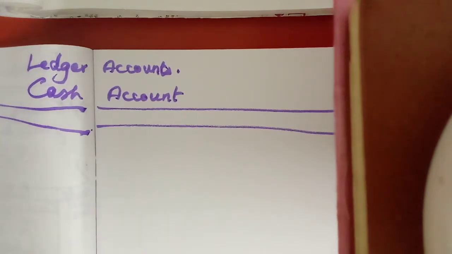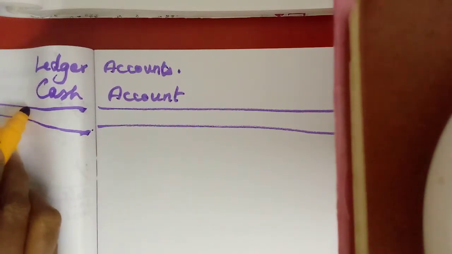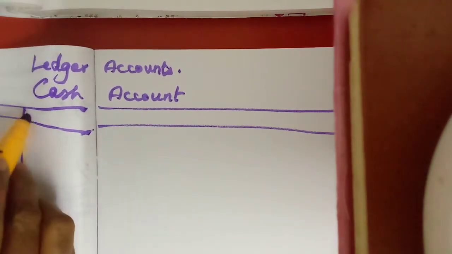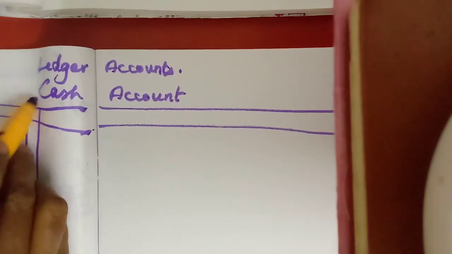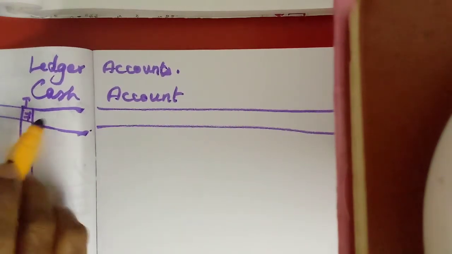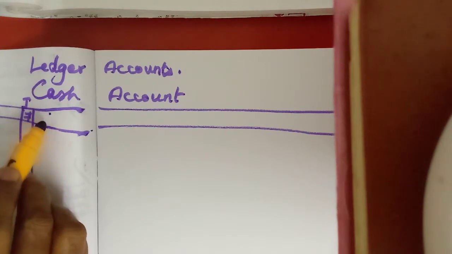Now divide that page into 4. First date, particulars, then LF, here JF, journal folio, then rupees.